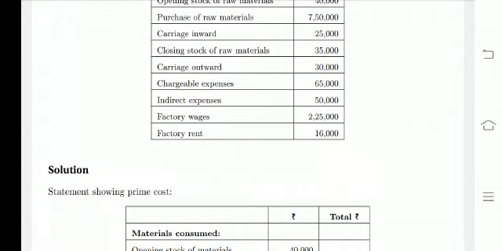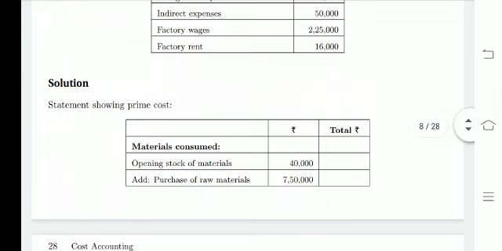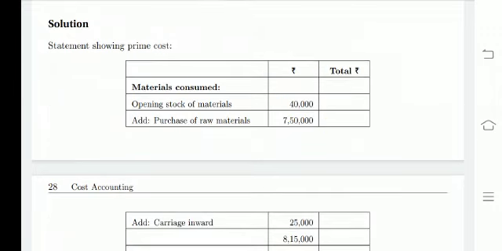So all the expenses that are incurred, we don't know which expenses they are, whether it is a factory overhead or an office overhead, so there is a confusion. So go through the solution: statement showing the prime cost. Better to have this table, particulars, amount. So in a cost sheet, first we need to prepare the material consumed. So you should also write one material consumed. So see the pro forma. What is the first item? That is opening stock of material. Yes, given, write down 40,000.